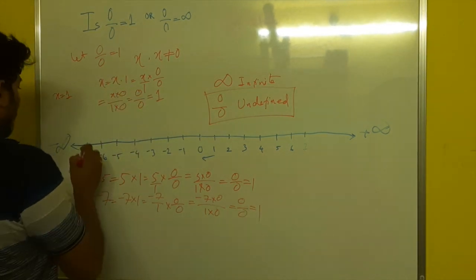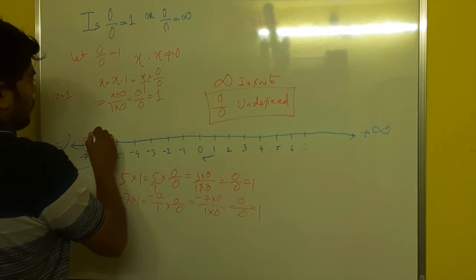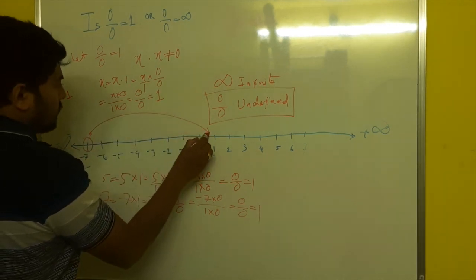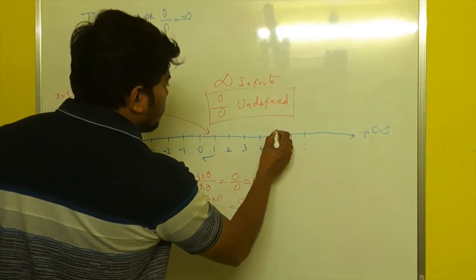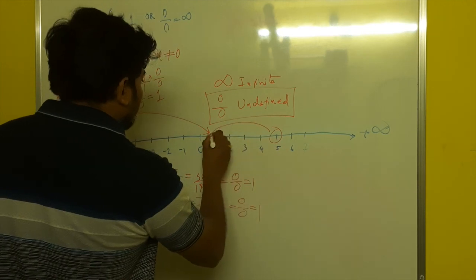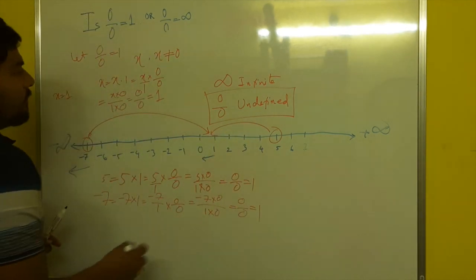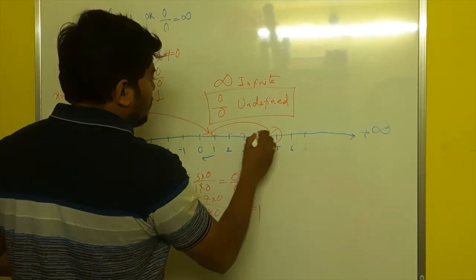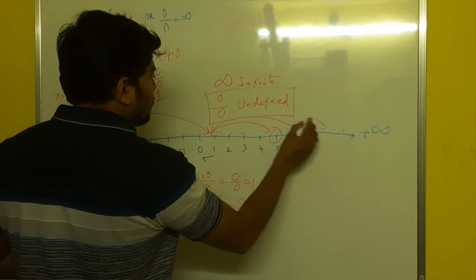So if you see, this minus 7 is collapsing into 1. Similarly, 5 is collapsing into 1. Not only this, every number, all these points, are collapsing into 1.